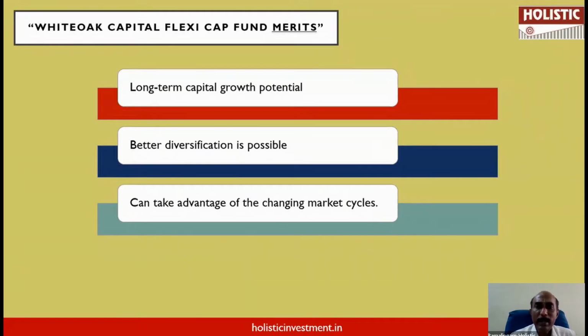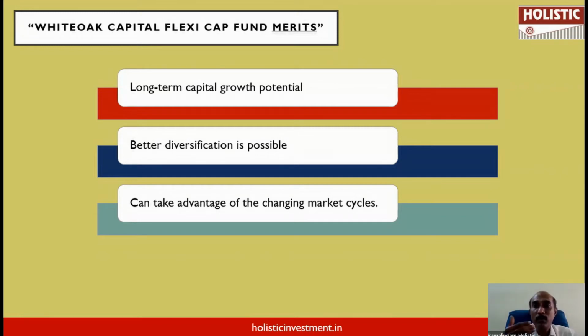This fund can take advantage of the changing market cycles. If the market cycle moves from large cap to small cap, say large cap becomes out of favor and small cap becomes favored, or large cap is overvalued and small cap is undervalued, then based on this cyclical nature, they can take advantage across capitalization.